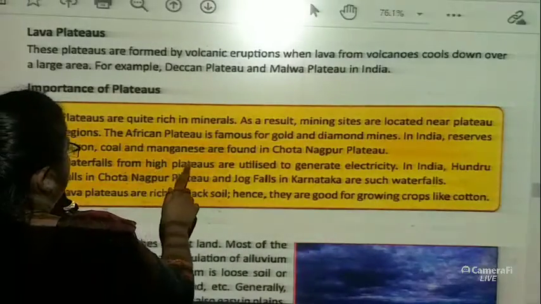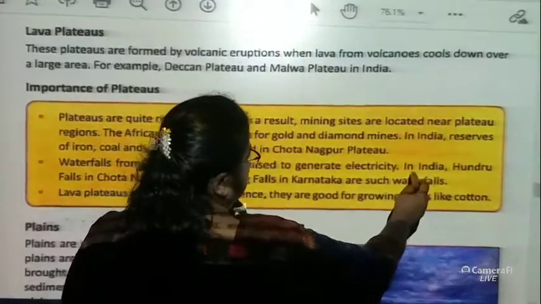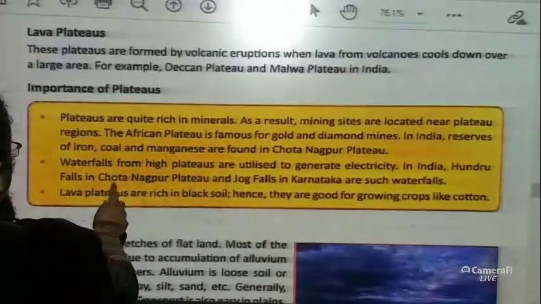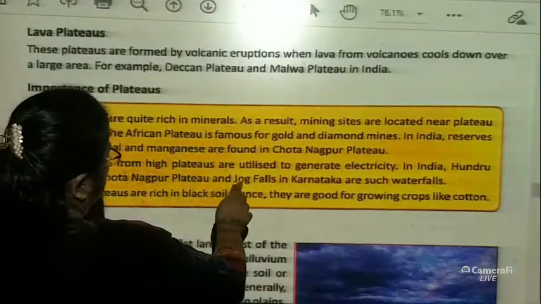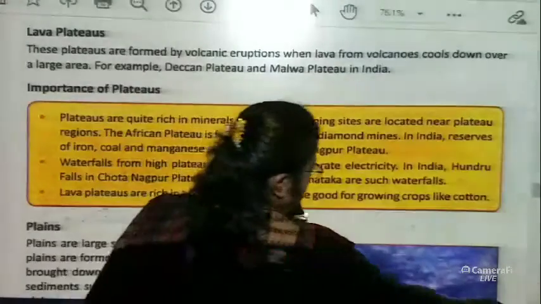Waterfalls from high plateaus are utilized to generate electricity. In India, Hundru Fall in Chotanagpur Plateau and Jog Fall in Karnataka are such waterfalls.